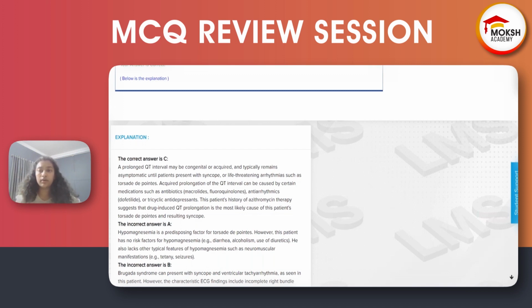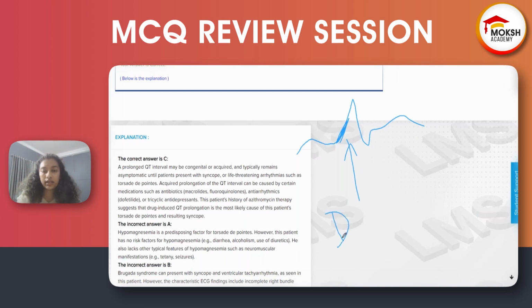What is the ECG finding? Can anyone tell? What is the wave called in WPW syndrome? What wave is seen? Okay, you see there is a delta wave. This is the P wave. This is the delta wave. See, there is a slant in the QRS complex.